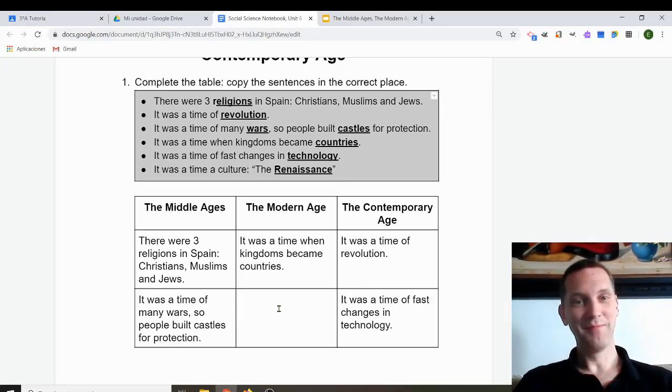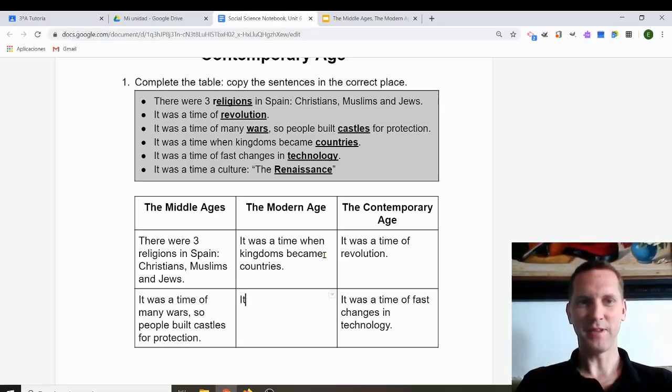There's only one more. That was the modern age. Remember, in art, in literature, and architecture, the Renaissance was from the modern age, mostly. It was a time of culture, the Renaissance. And now you are finished.